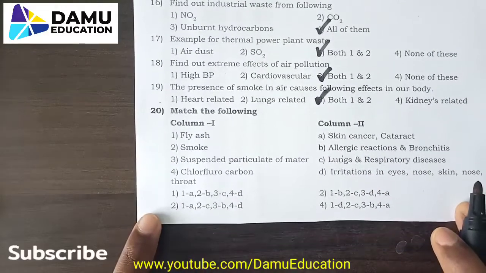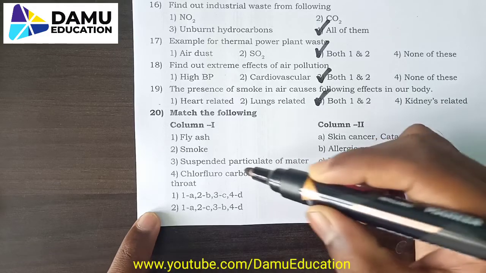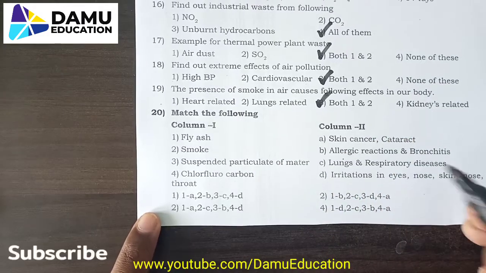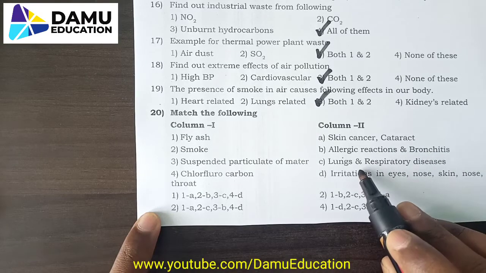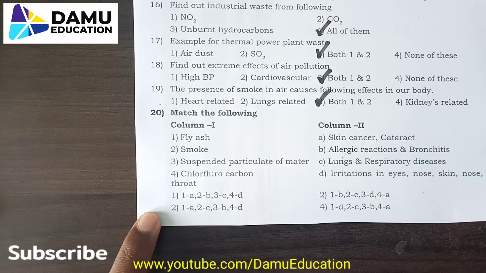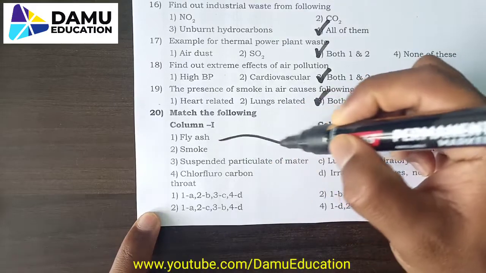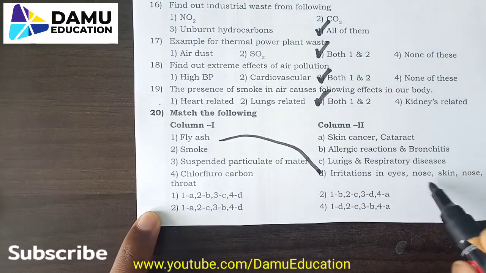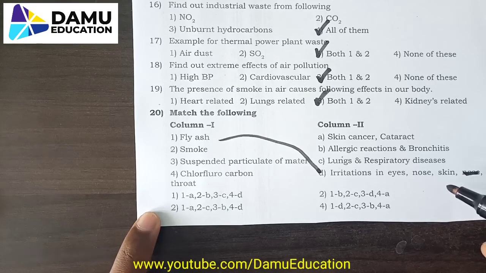Next, 20th one. Fly ash, smoke, suspended particulate matter, chlorofluorocarbons. Next, skin cancer and cataract, allergic reactions and bronchitis, lungs and respiratory diseases, irritations in eyes, nose, and skin. So fly ash will be taken here. Fly ash means irritations in eyes, nose and skin, option D.